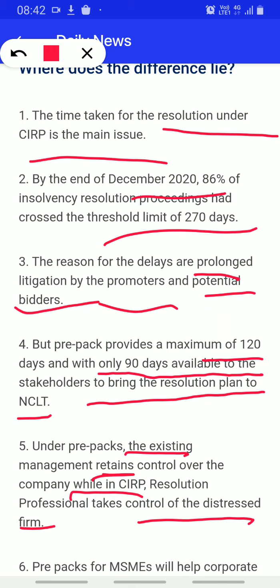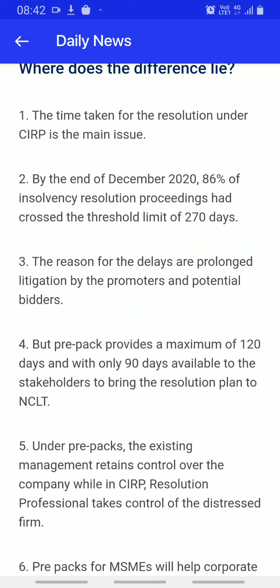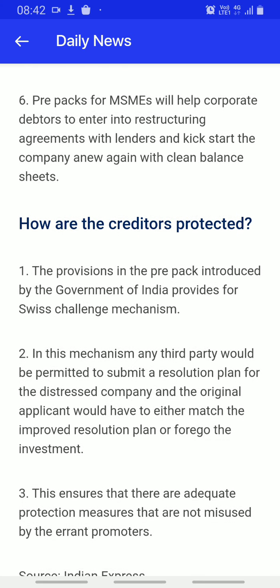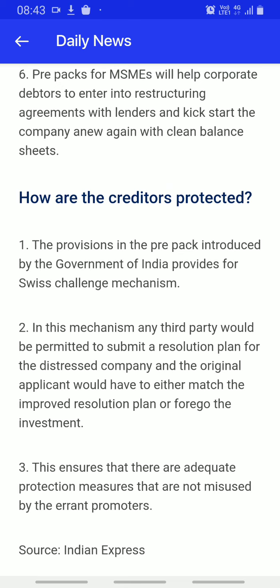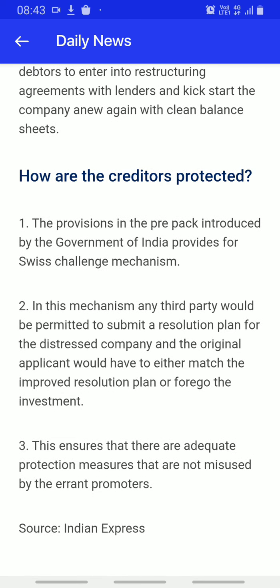बल्कि CIRP में क्या होता है, there is a proper resolution professional who has control under this. So prepack for MSME will help corporate debtors to enter into a restructuring agreement with lenders. They are basically restructuring the debt in this case and kickstarting the company anew with a clean balance sheet.